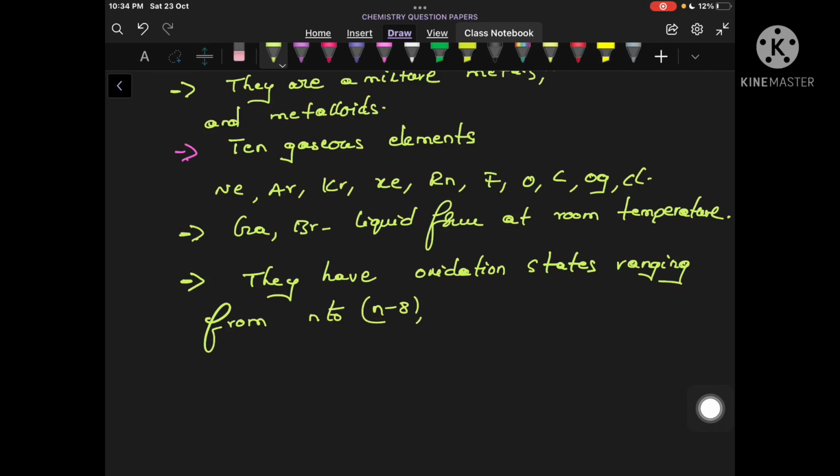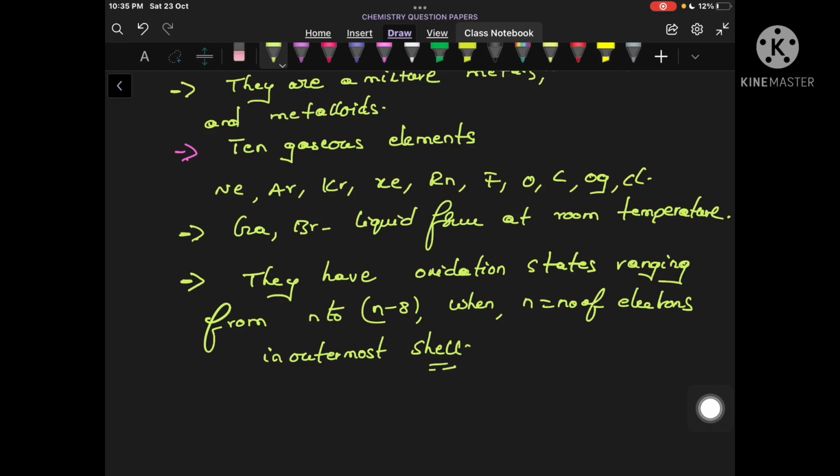Where n is the number of electrons in the outermost shell. So n is the number of electrons in the outermost shell.